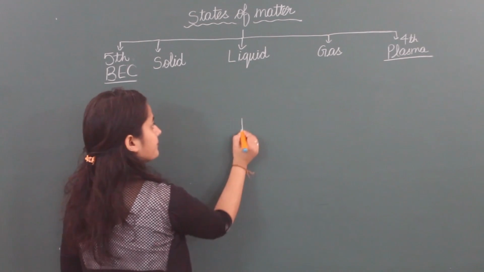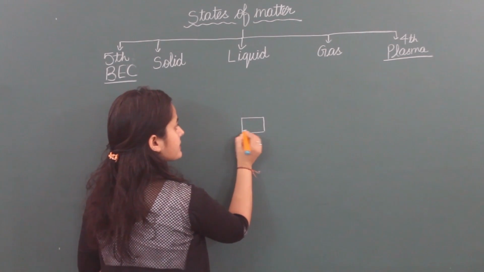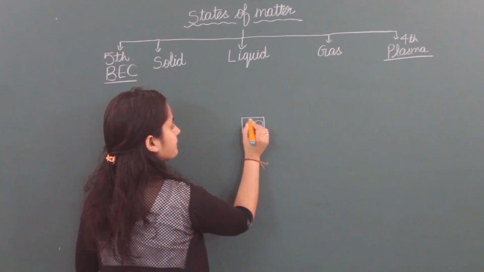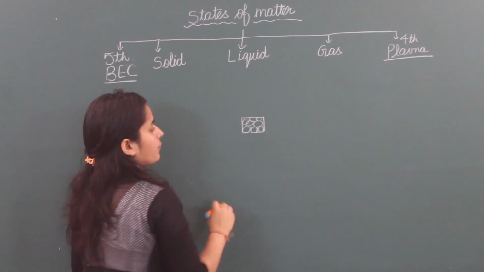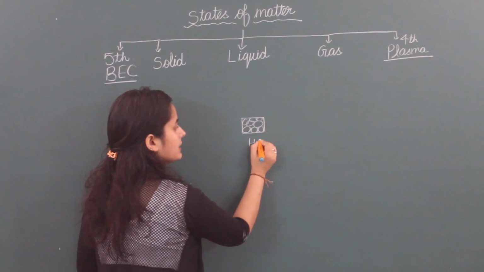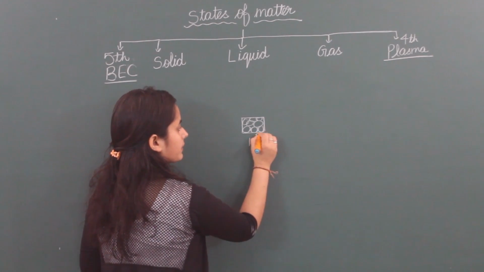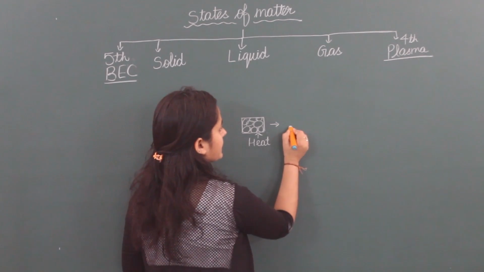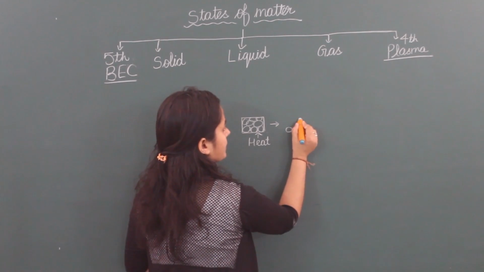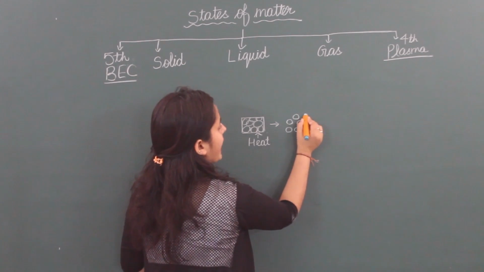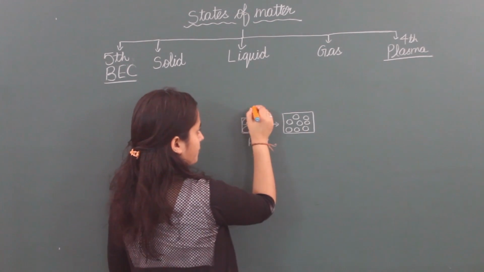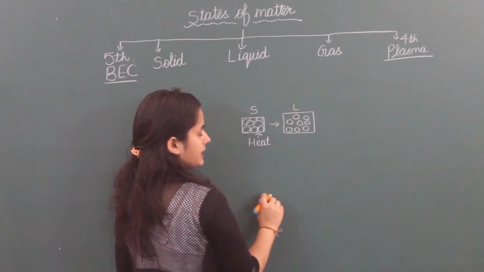This is a solid. Its particles are closely packed. When we heat this matter, its particles get separated and it converts into liquid because the gap increases between the particles. So first is solid, then it becomes liquid.